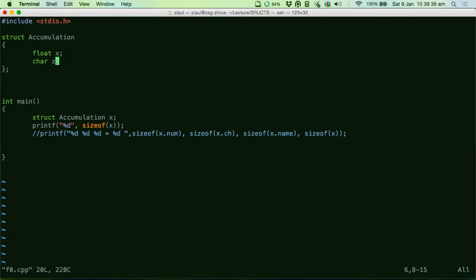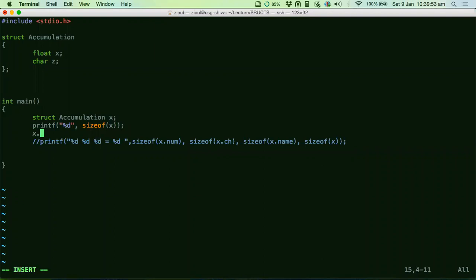Maybe you would have more variables with different data types or different data structures. Those variables also might not get aligned. It has something to do with this access operator, x dot something. Somehow this has to be aligned on some memory boundary.